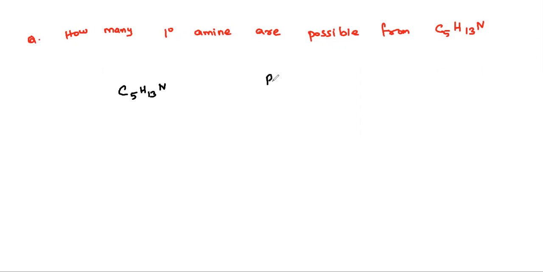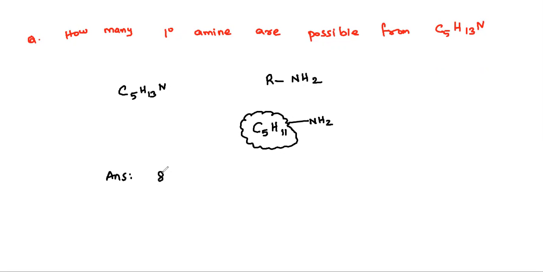Primary amine means NH2. So that means C5H11 NH2. Just now I said C5H11, so how many possibilities are there? 8 possibilities. So the answer will be 8.